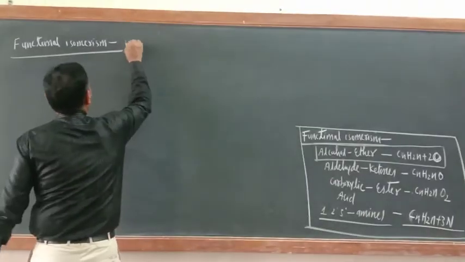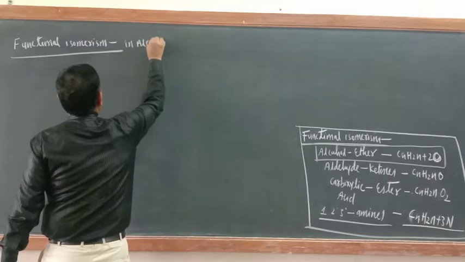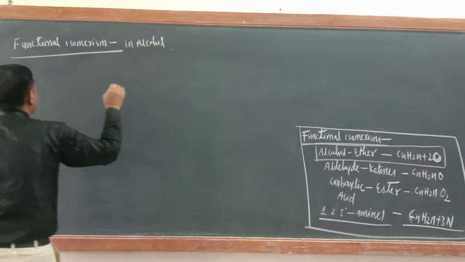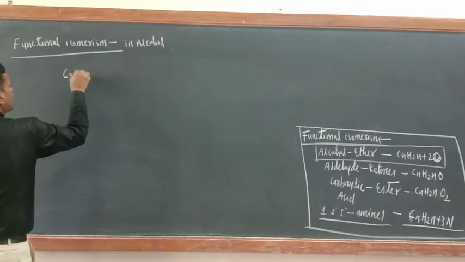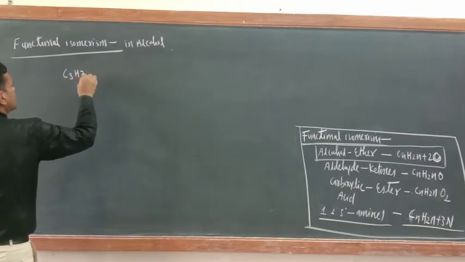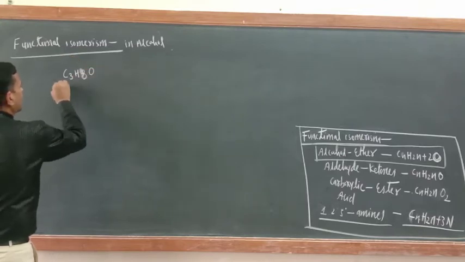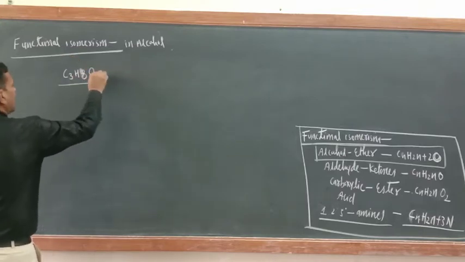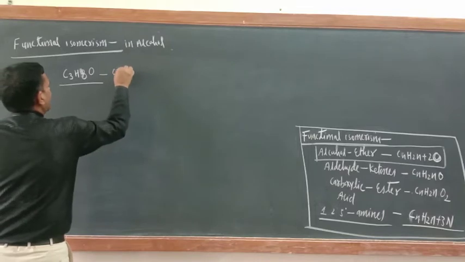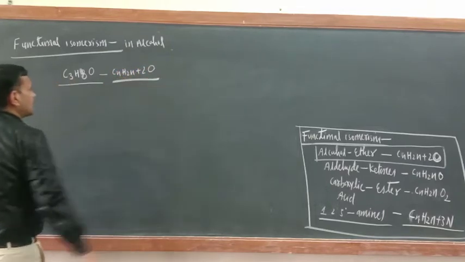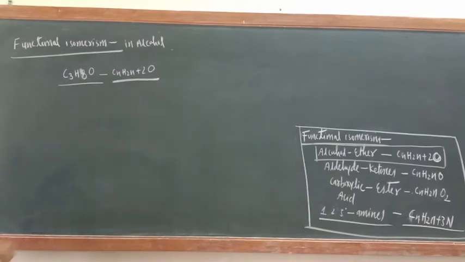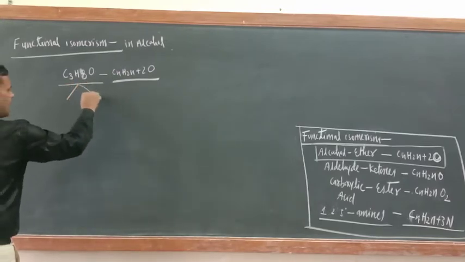Suppose this is the molecular formula, C3H8O. Which category formula is this one? CnH2n+2 and number of oxygen is 1. This category only, correct? So now from this we can prepare.